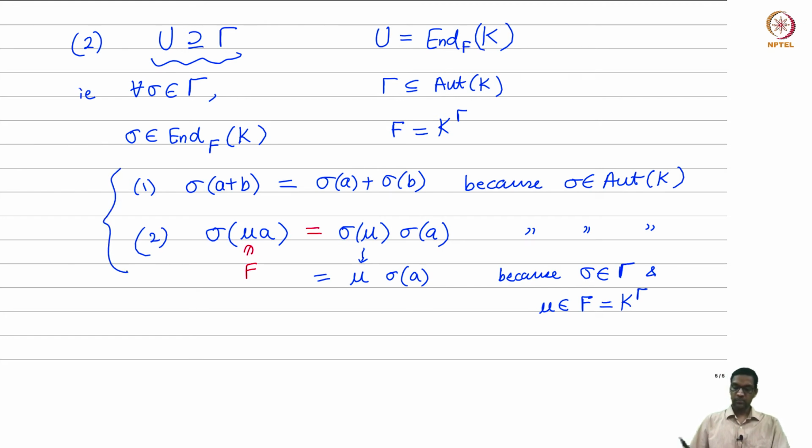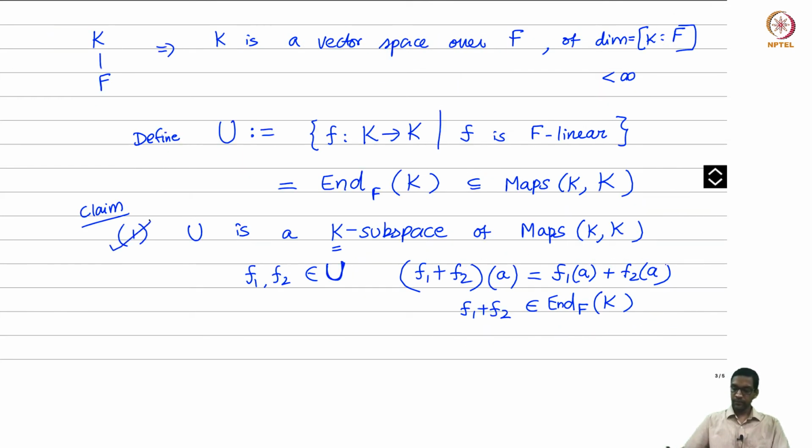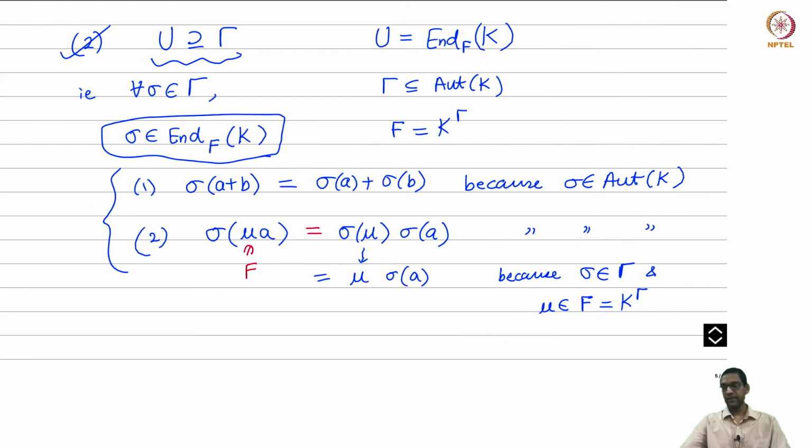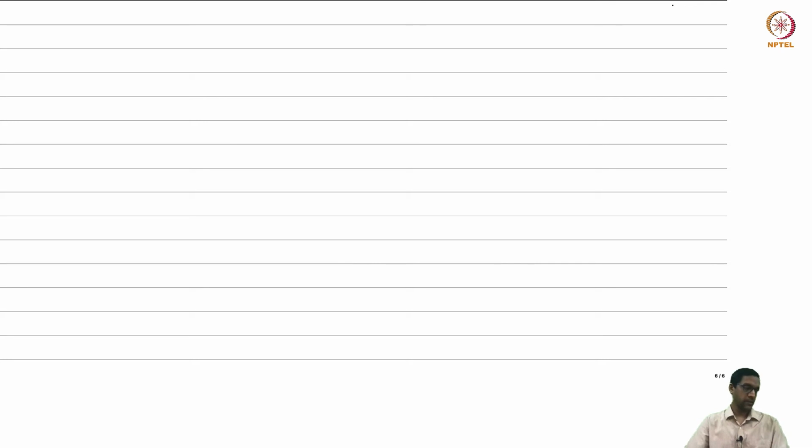So we have checked both properties that sigma is required to satisfy in order to be a linear transformation. We have constructed a subspace U which contains gamma, the obvious one here, the set of all F-linear endomorphisms of K viewed as a vector space. But then finally, here's the thing. U is finite dimensional. Recall we said U is a K vector space, but in fact its dimension over K is finite, and it's actually equal to